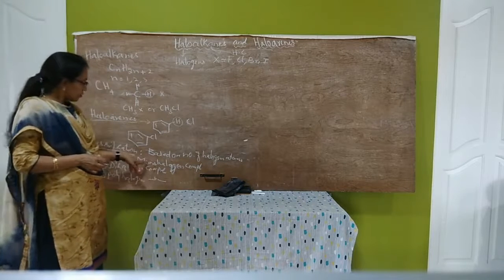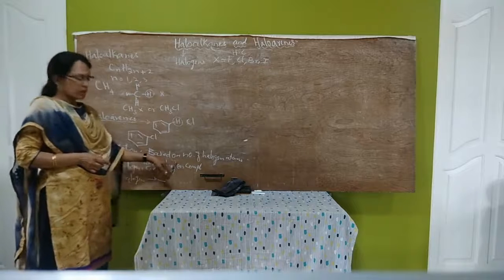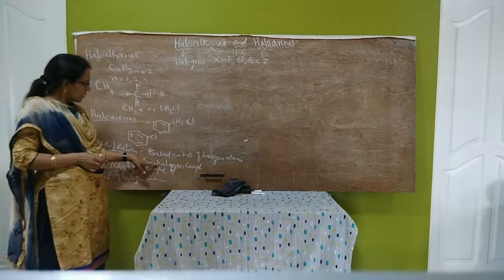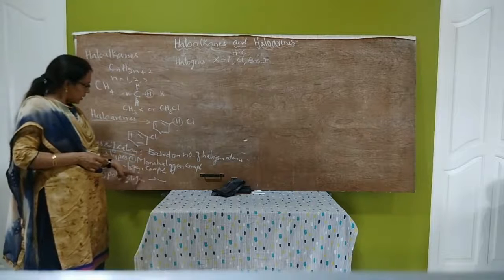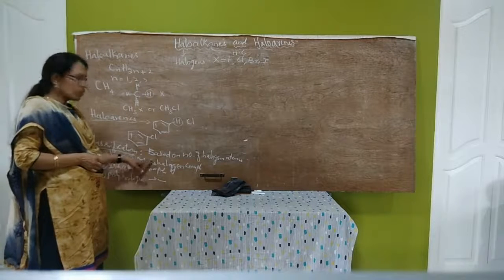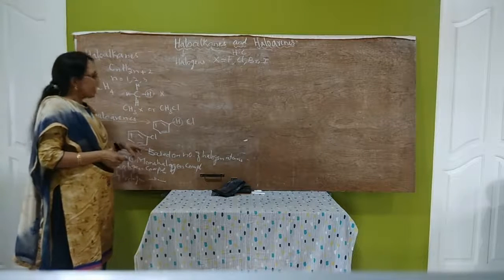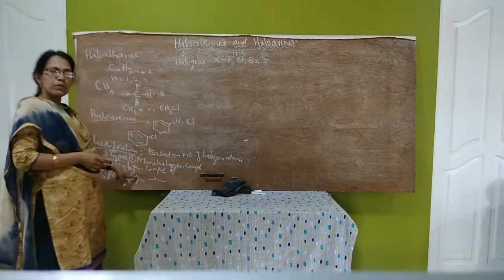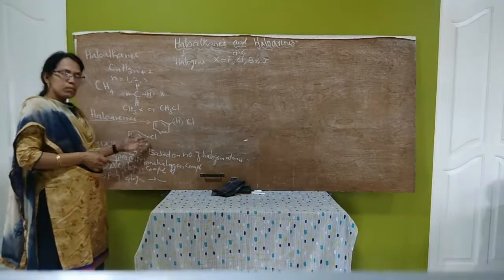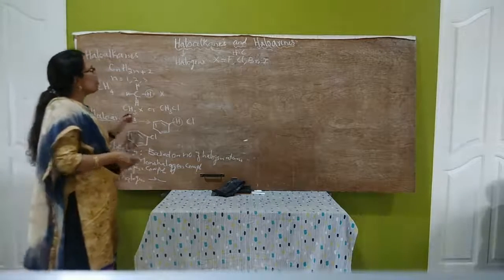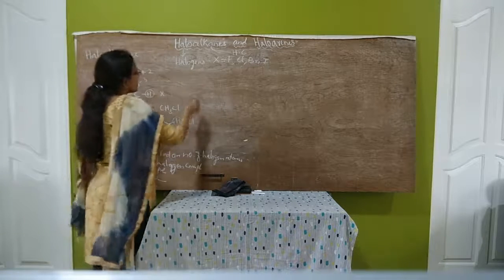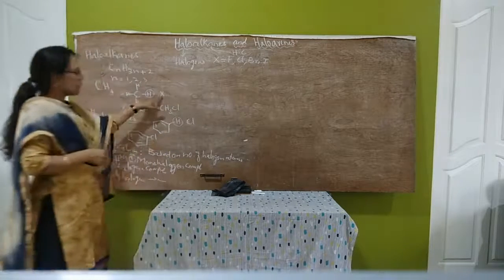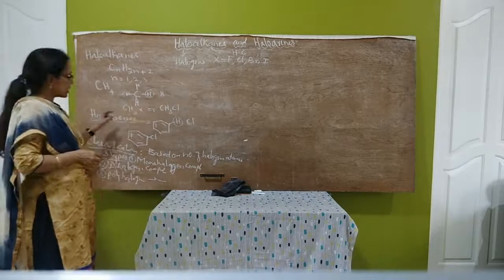Monohalogen compounds contain only one halogen atom in a molecule. Dihalogen compounds contain two halogen atoms in a molecule, and polyhalogen compounds contain more than two halogen atoms in a molecule. Examples for monohalogen compounds we can write methyl chloride, ethyl chloride, etc.